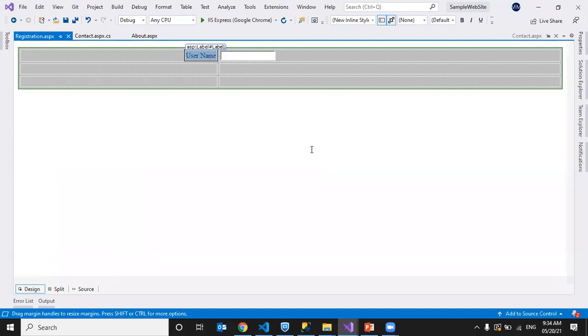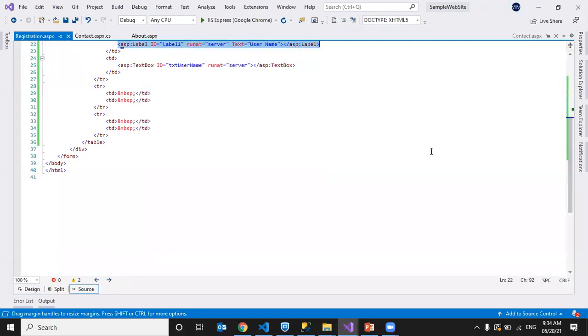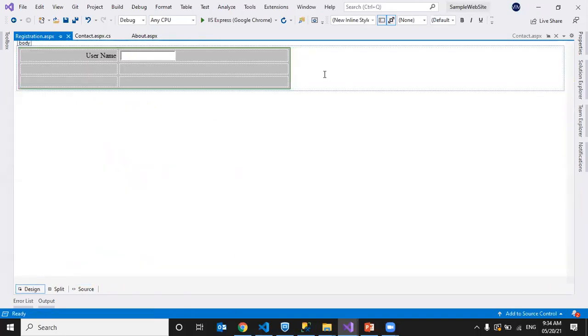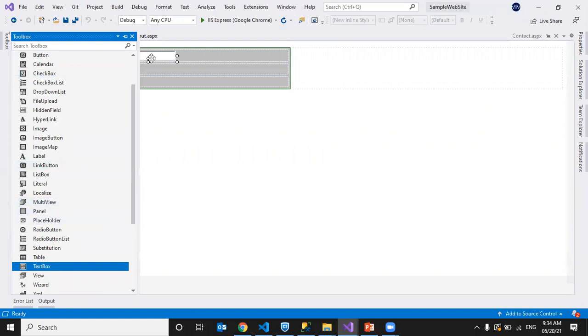I don't want 100% width of the table, so I'll change it to some width. I'll take it 50% of the width of my page where I place the table, see here. Okay, I'll take some password field. Now one label for that.